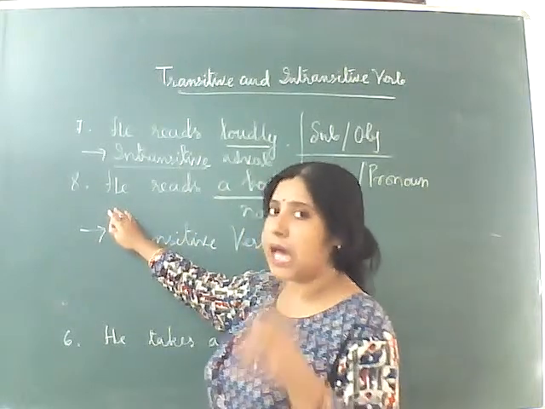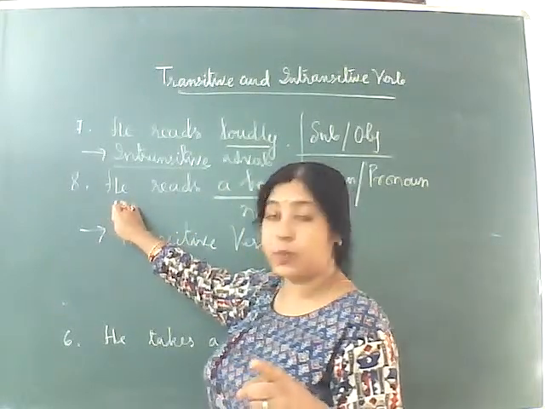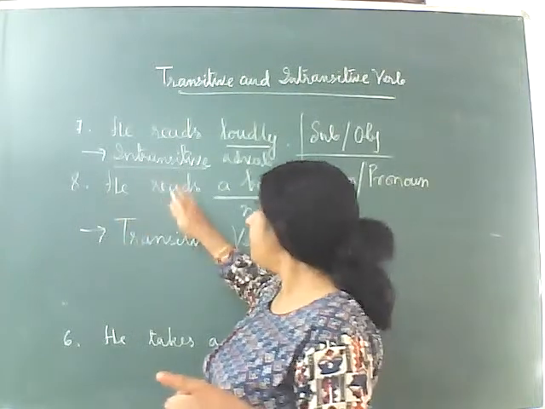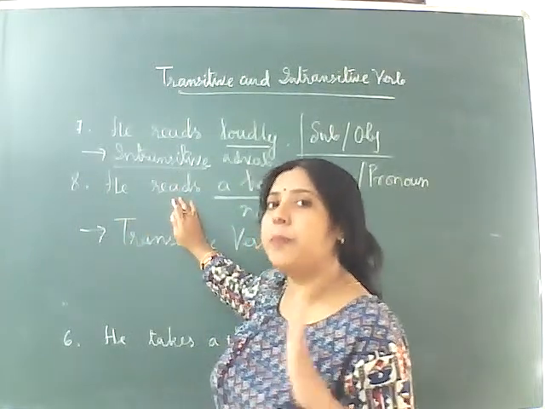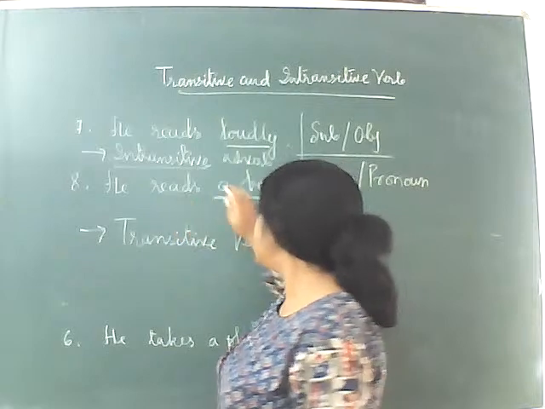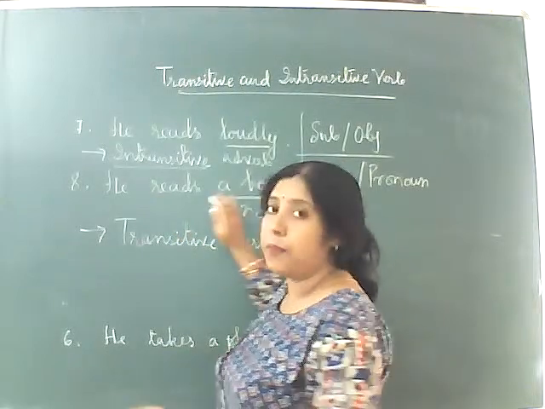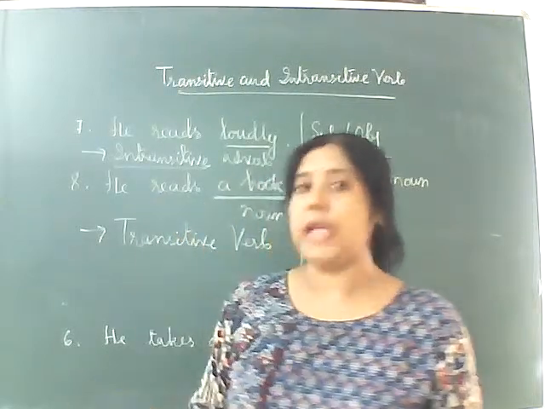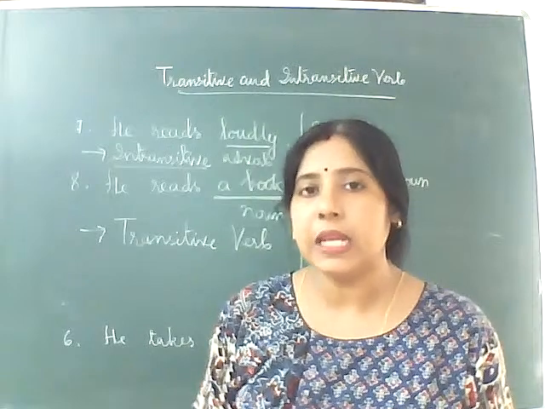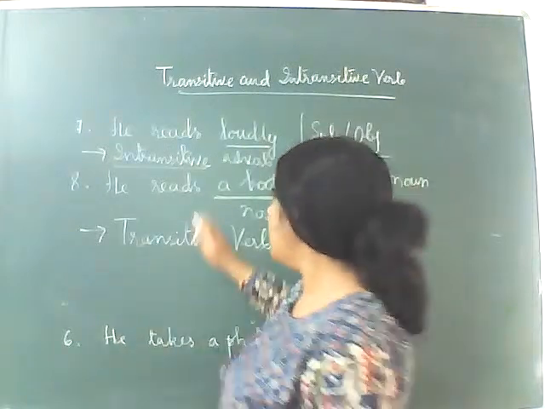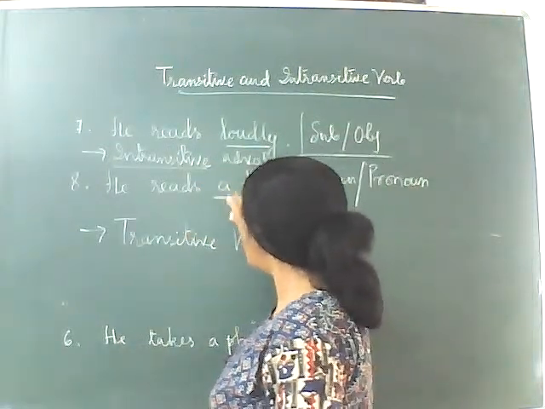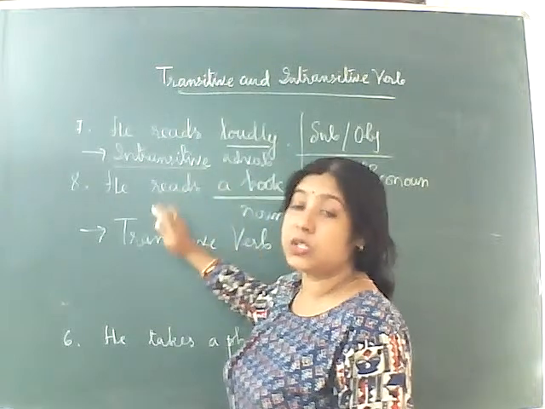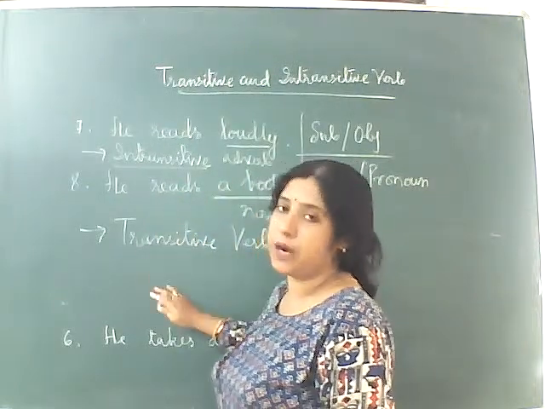Subject is either a noun or a pronoun, so he is a pronoun. Reads, it's a verb. And after that you can see a book. A book is a noun and it works as an object. So a verb which is followed by the object is called a transitive verb.